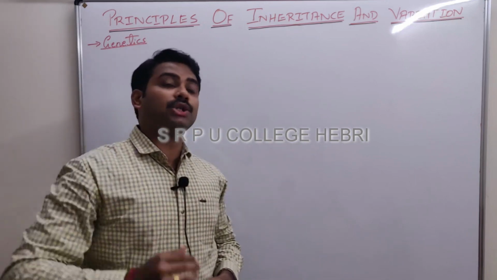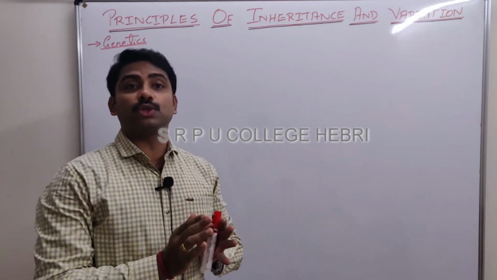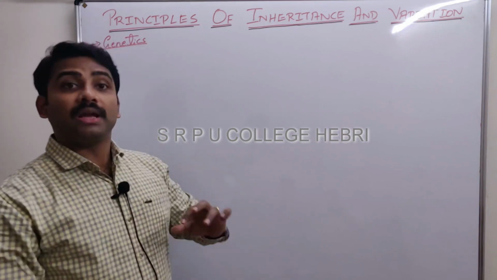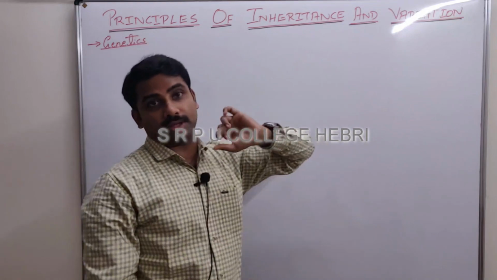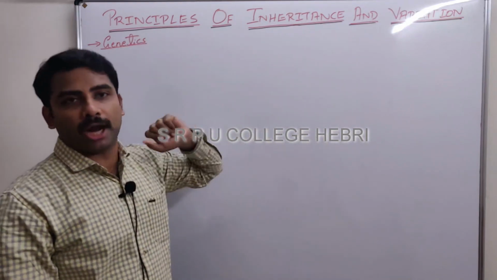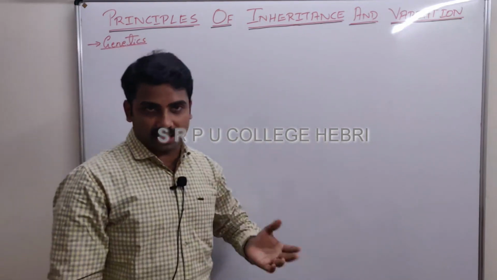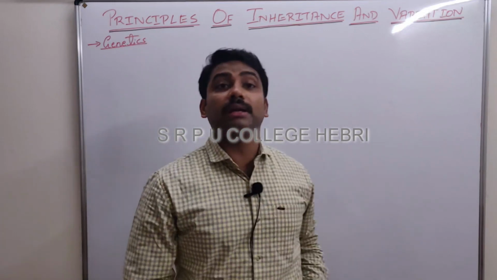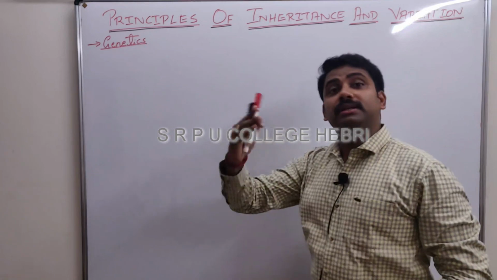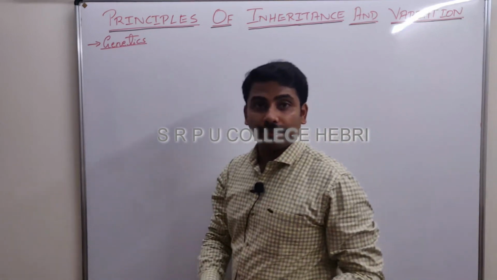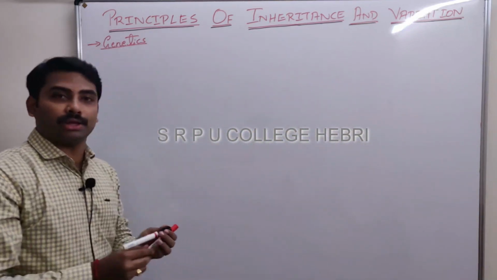It is the branch of biology which deals with the study of principles of inheritance and variation, nothing but the heading of the chapter itself. Or you can define it as the branch of biology which deals with the study of heredity and variation.